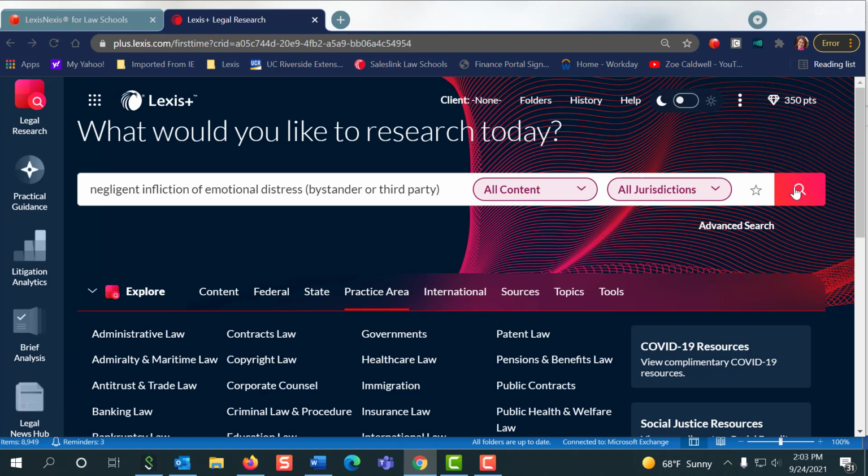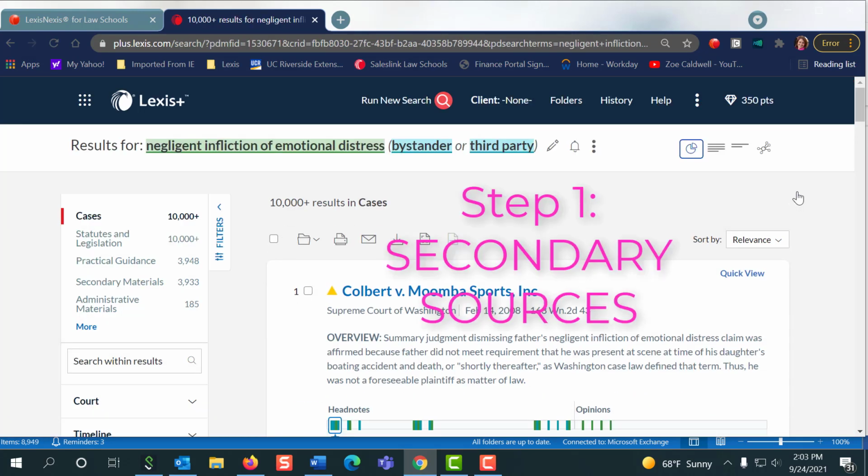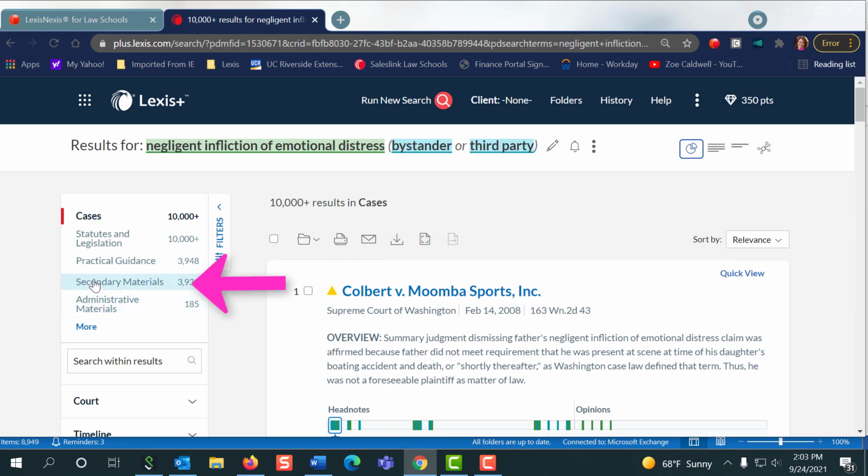Okay, so let's run this search. I just threw my terms in and we're going to start the research process. So step one is to go to secondary materials. Now I know this is what the librarians teach you, to go to secondary materials first to get really good background information on the law. But I'm going to take you to a little half step first, practical guidance.